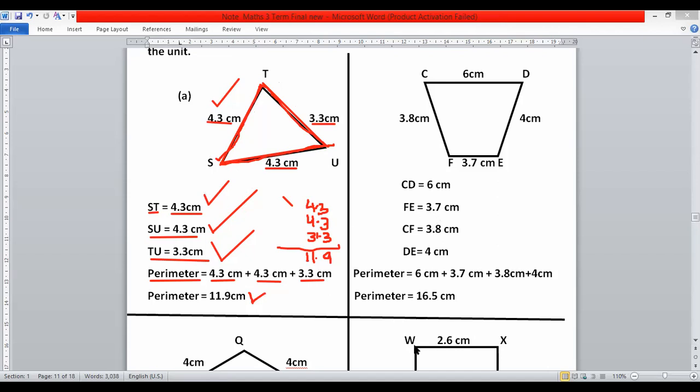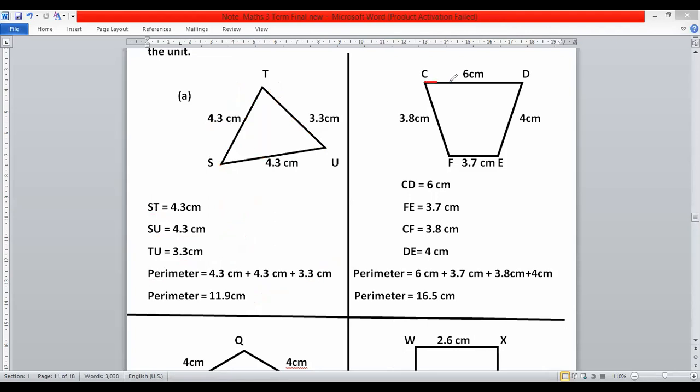Similarly, in the second shape, students, you have to measure CD, this side, you will find 6 centimeter. It is 3.8 centimeter. And this is 3.7 centimeter, and this is 4 centimeter. Dear students, remember that this shape is not exactly 3.8, it is just a sketch. So in your book, you have to put your book in front of you. After that you measure and write accurate lengths.